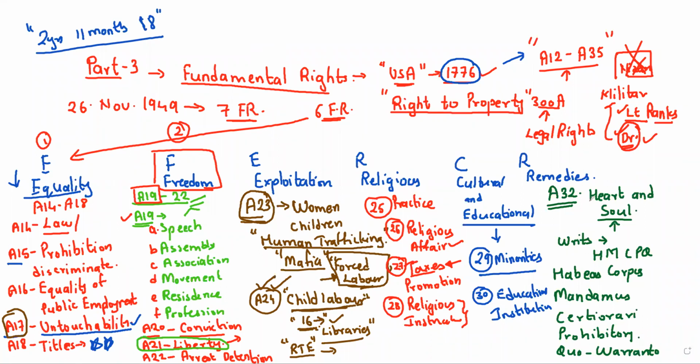Already I have discussed that article number 32 is the heart and soul of our Indian constitution. And the right to property: you can see that after 30, article number 31 is not there. Article number 31 was the right to property. This fundamental right was removed, and now it is under article number 300A, which we discussed in the beginning of the class. This is the bookish knowledge that you should have, minimum bookish knowledge. Are you getting the point here, everyone?